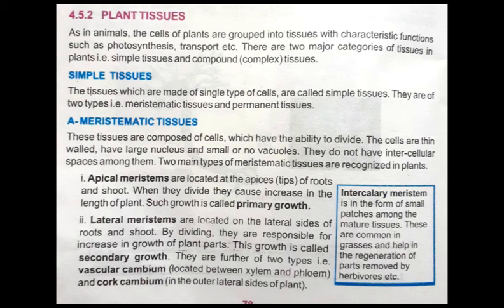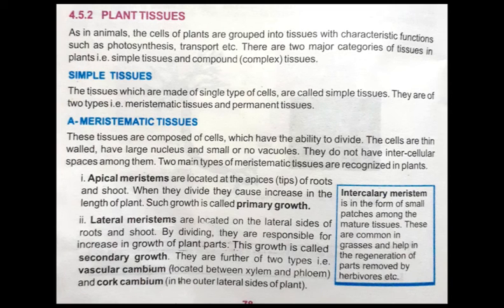The major categories of plant tissues are simple and compound tissues. We have learned the definition of simple tissues. Simple tissues are those which are made up of a single type of cells, and there are also 2 types of simple tissues. First is meristematic tissues and second one is permanent tissues. Okay students, and in this lecture we have learned about meristematic tissues. Meristematic tissues are present in the plants, and they have cells which have the ability to divide.